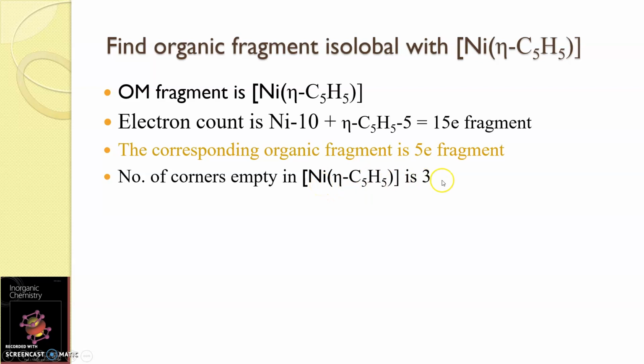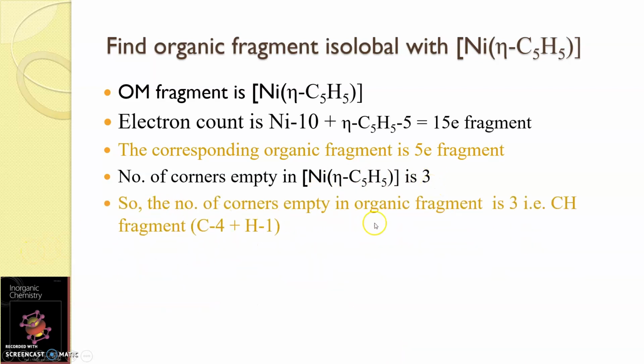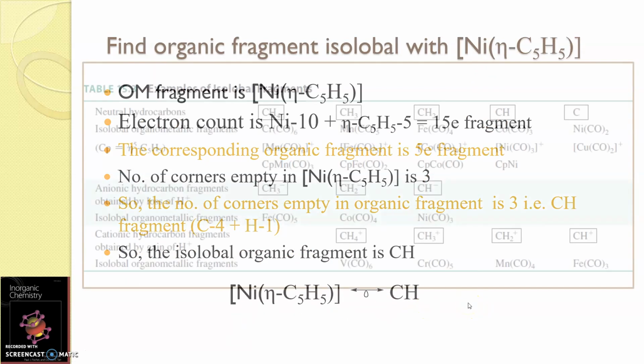So the parent is an octahedron, which means that 3 corners are empty. So the number of corners empty in the organic fragment should also be 3. That means from CH4, I have to remove 3 hydrogens, which will result in CH. But CH also happens to be a 5 electron fragment. So the nickel cyclopentadienyl complex is isolable with CH.